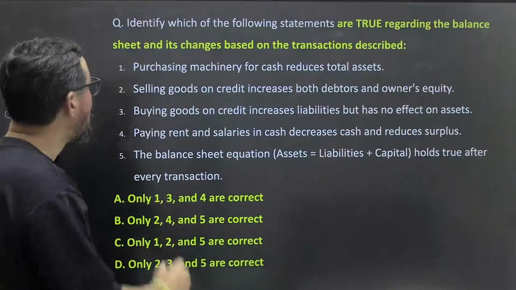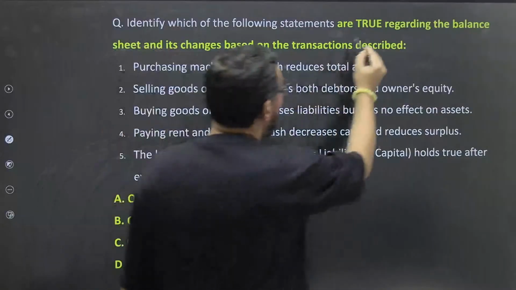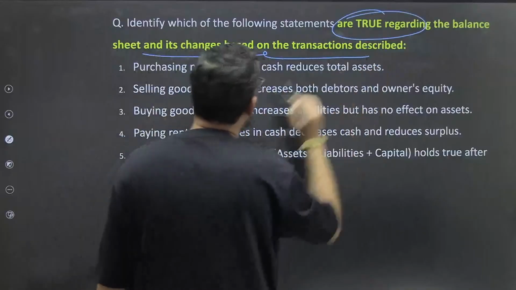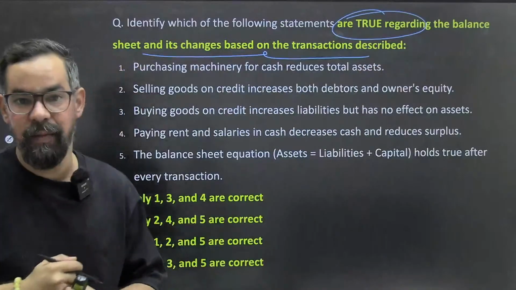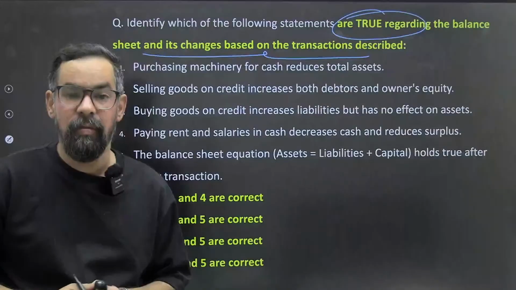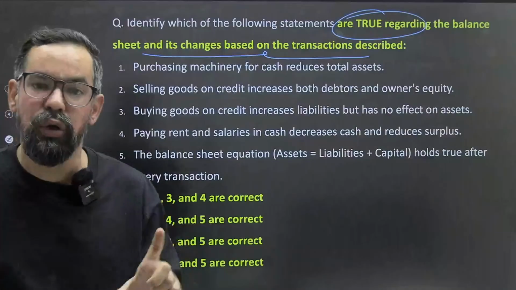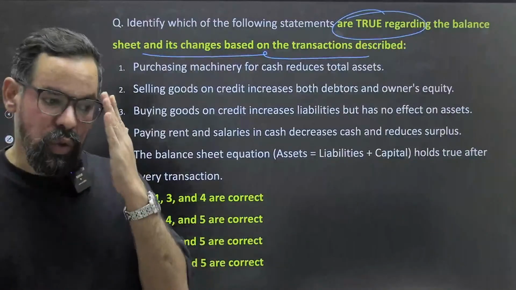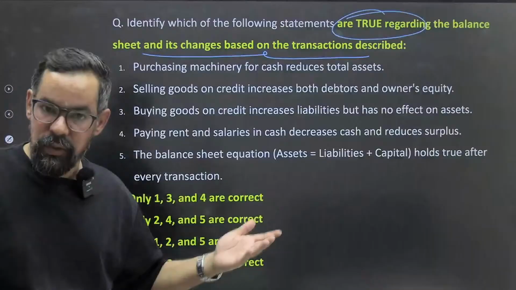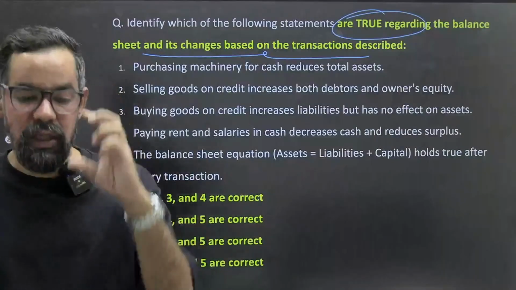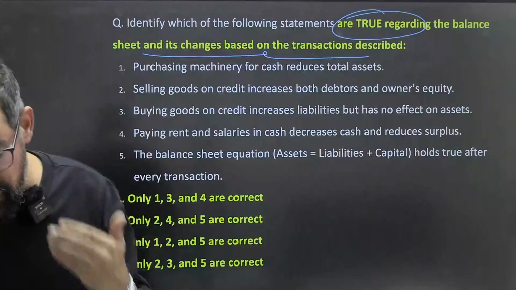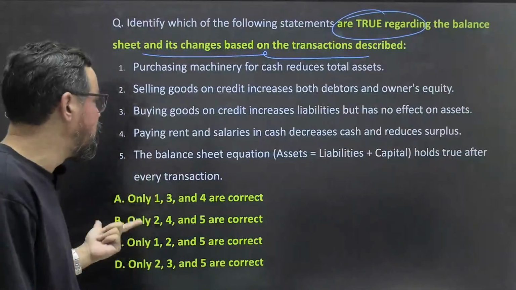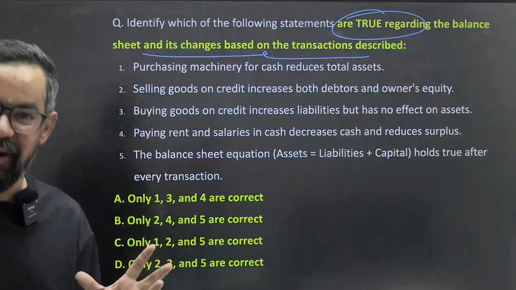Next one, guys. Identify the following statement and find out the true one regarding the balance sheet and its changes based on the transaction described. These questions are generally based on your unit number 12, after the balance sheet equation. You can face this type of theoretical aspect also, as well as equation-based questions and how they make an impact on the balance sheet. Okay? So quickly go through these statements. We have discussed these things so many times.